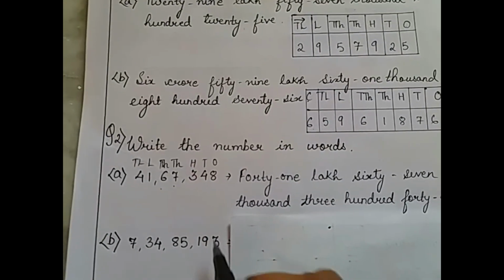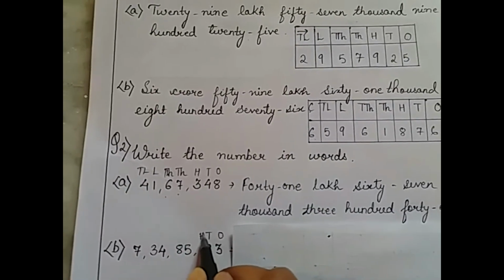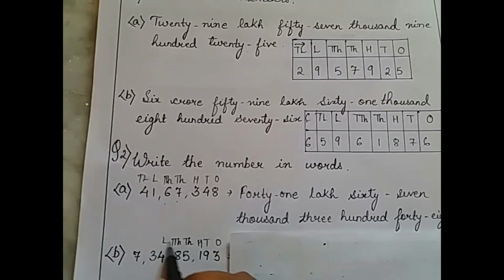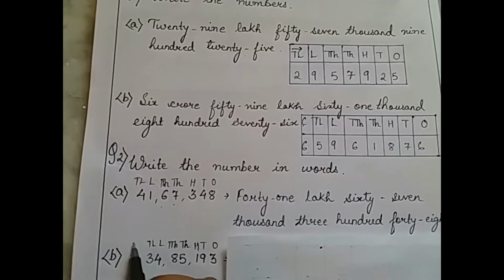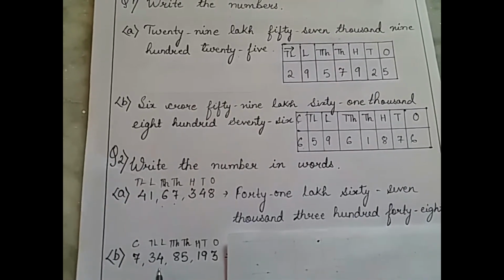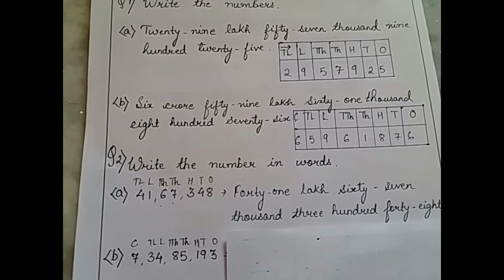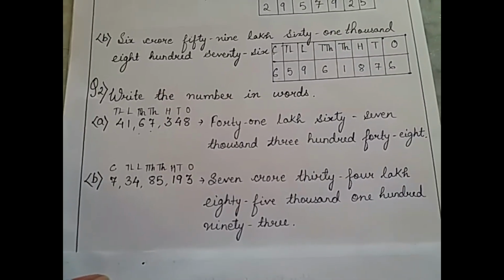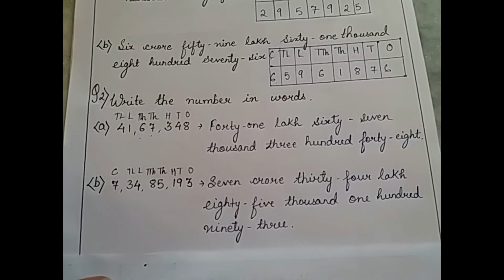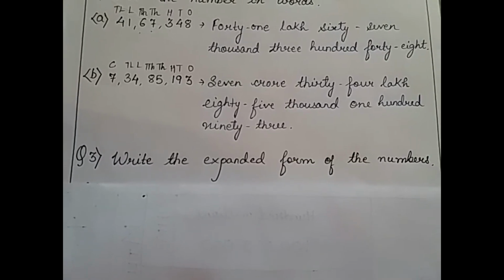Next, let's move to the next question. Again, for our convenience, let's try to answer it like this: ones, tens, 100, 1000, 10,000, lakh, 10 lakh, crore. So this will be 7 crore 34 lakhs 85,193. So here is our answer, 7 crore 34 lakh 85,193.